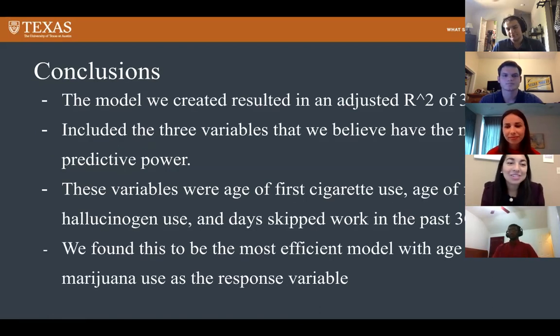Thank you. For our conclusions, like Moria said, the model we created resulted in an adjusted R-squared of about 36%. The model included 3 variables that we believe have the most predictive power. Those 3 variables were age of first cigarette use, age of first hallucinogen use, and days skipped work in the past 30 days. So we found this to be the most efficient model using age of first marijuana use as our response variable.